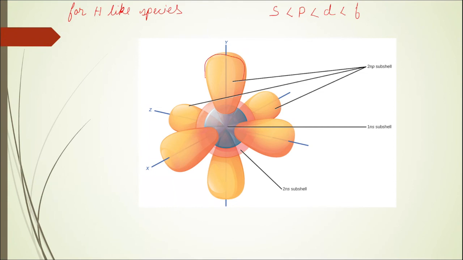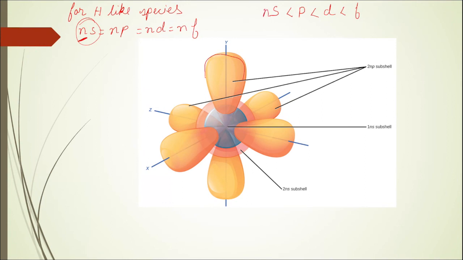And if there is no shielding, then the energy depends only on the value of n, which would mean that ns is equal to np, is equal to nd, is equal to nf. That is, only when the value of n changes will the energy of the subshell or the orbital change.